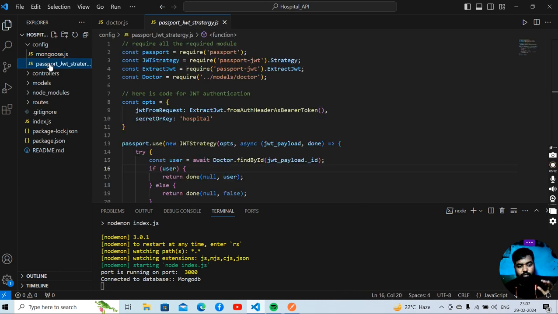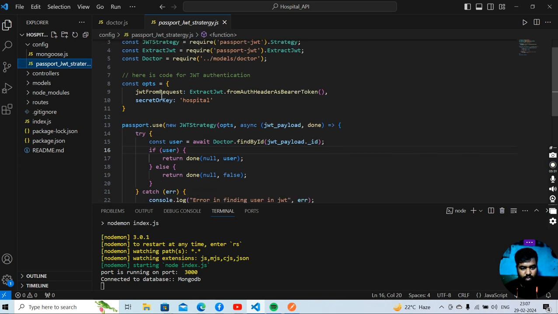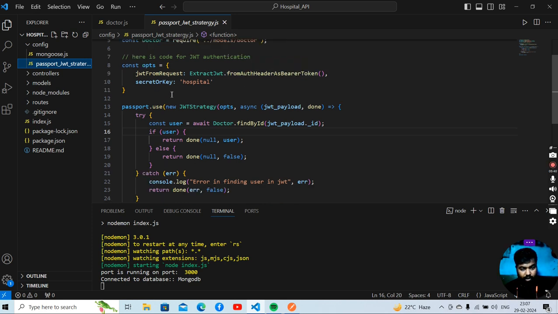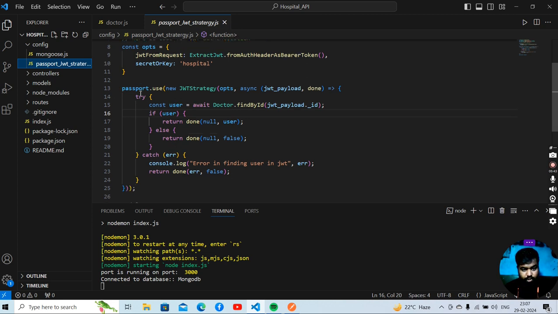And the third one is passport JWT. Passport is basically what we use for authentication, to authenticate some sections. And passport JWT is basically used to generate a JSON web token. Okay, so here I am using passport, and here I am extracting my bearer token. Here I am giving a secret key, and also I am using a JWT strategy, and here I am finding the doctor ID to authenticate